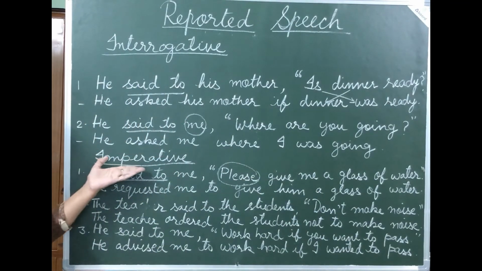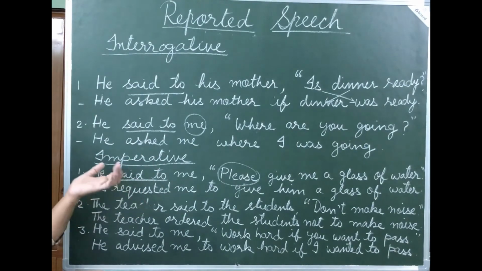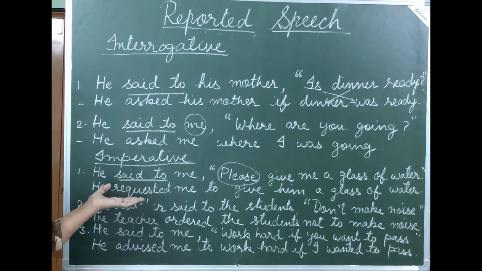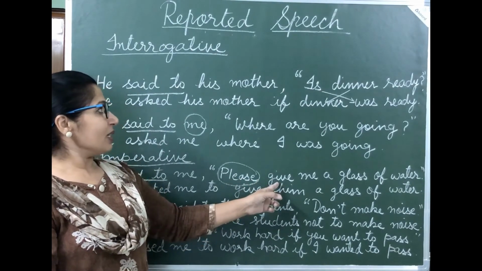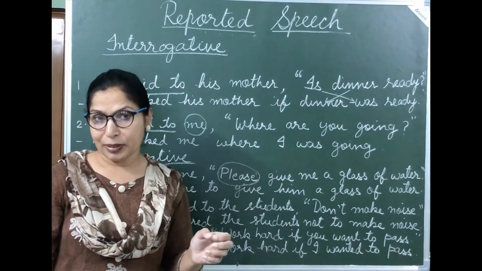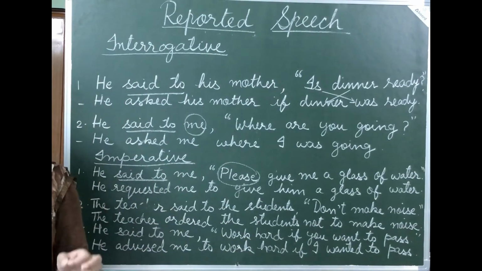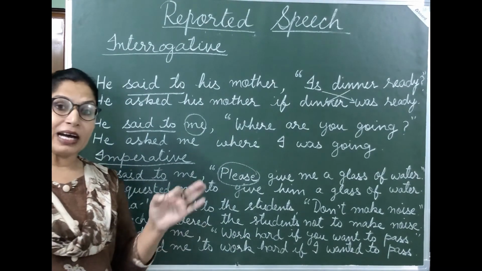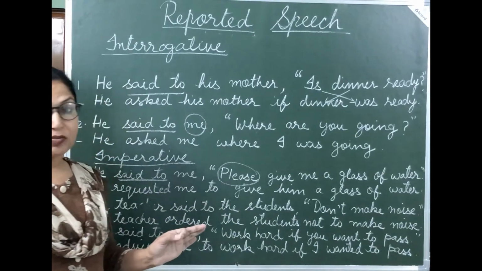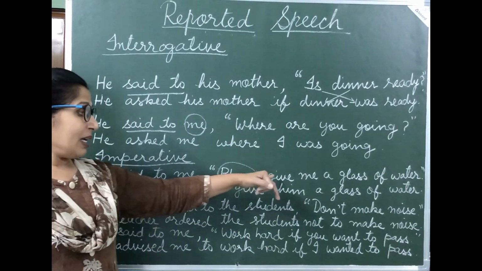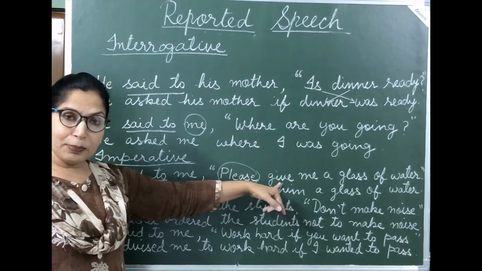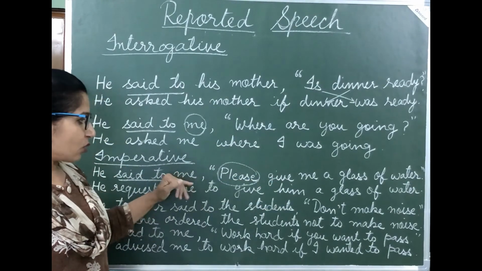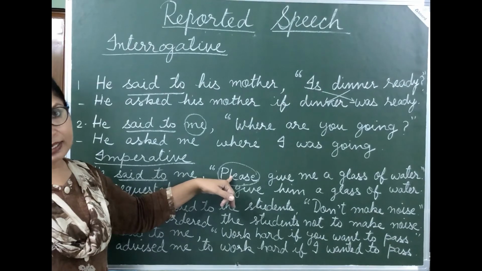And how do you know that this sentence is an imperative sentence? Imperative sentences start with the verb itself. Otherwise, in remaining sentences, first we use the subject, then the helping verb, and after that the main verb. But here it starts with the main verb. And for a request, we use "please" or "kindly" in front of it.